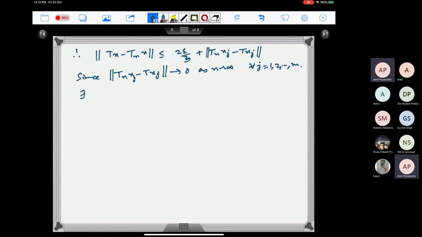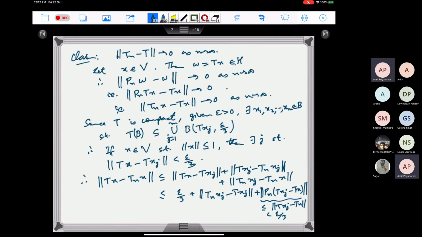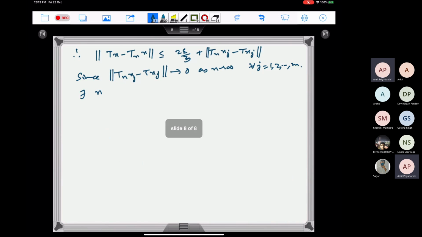there exists some n naught. We have not used n naught yet. Right? So there exists some n naught such that the norm of T n naught of xj minus T of xj is less than epsilon by 3 for all j equal to 1 up to m.